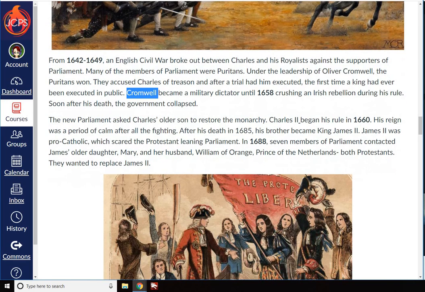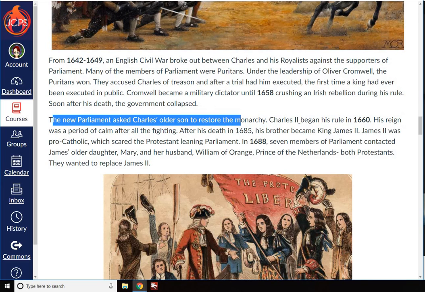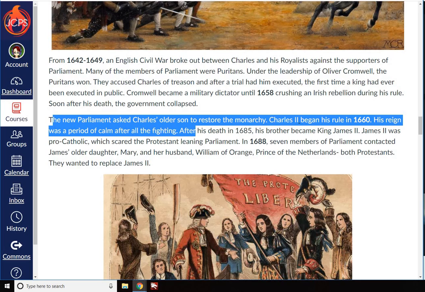And the people were just furious. Cromwell had gotten rid of everything. He got rid of plays, hanging out, going out, all kinds of stuff. And people were sick of it. The new parliament asked Charles's older son to restore the monarchy. Charles II began his rule in 1660. His reign was a period of calm after all the fighting.